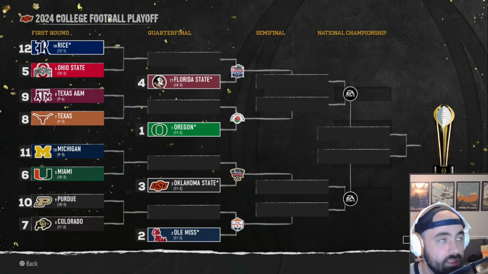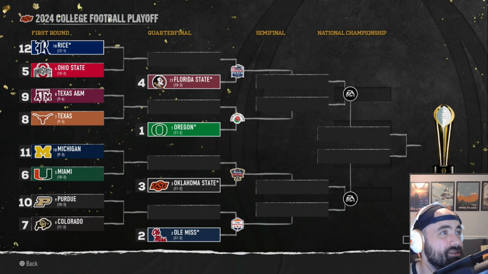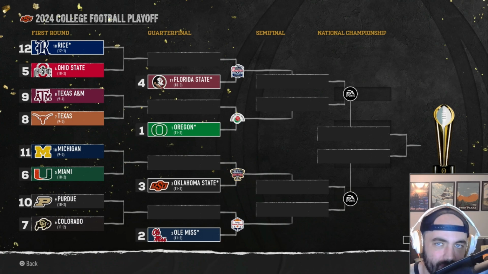And then really quickly, here is the bracket matchup. Look at little old Rice up there going up against Ohio State. It's gonna be a tough one there for the Owls, but maybe they can make some noise. Who knows? We are gonna get either Michigan or Miami. But for now, I'm just gonna go ahead and jump forward into that game.